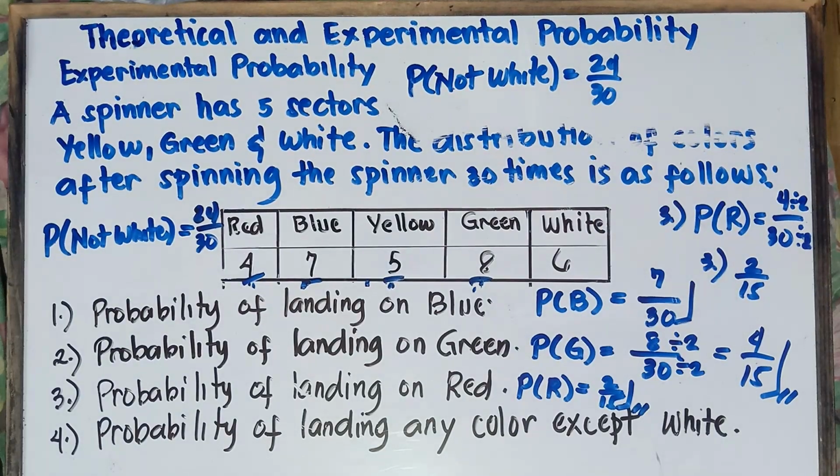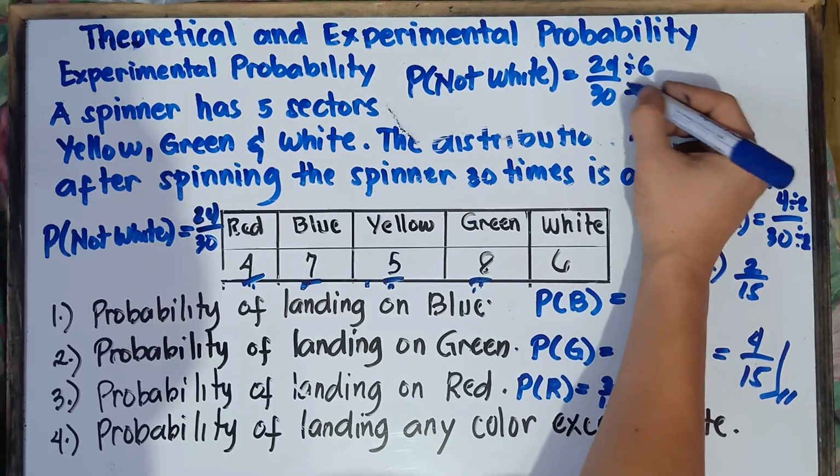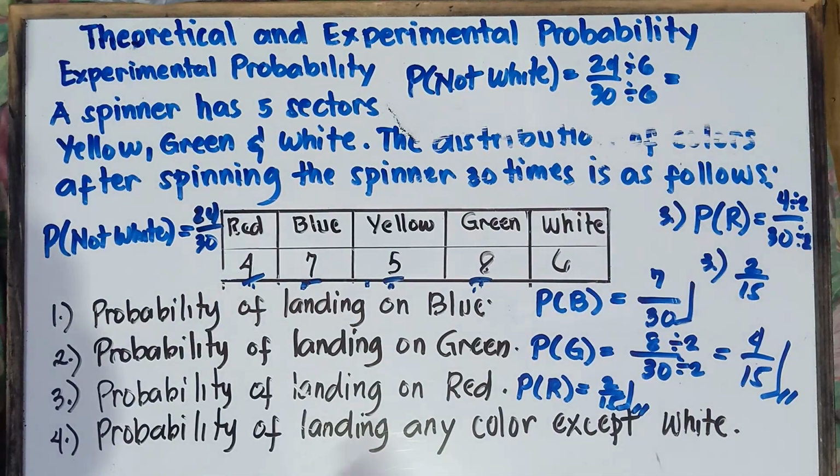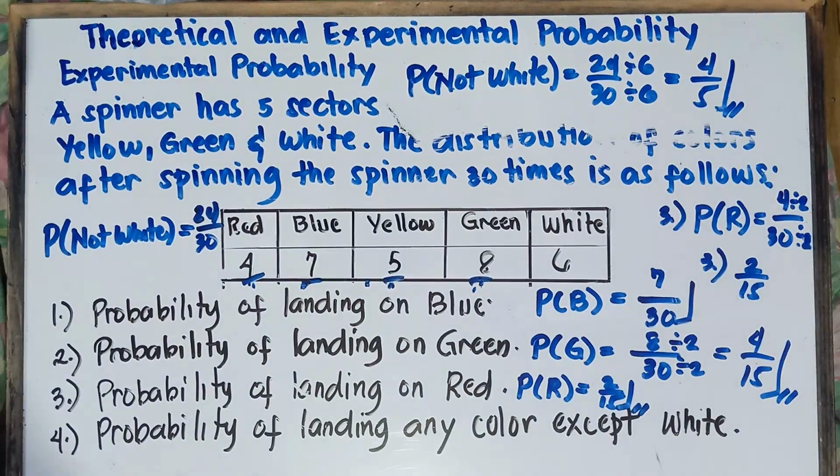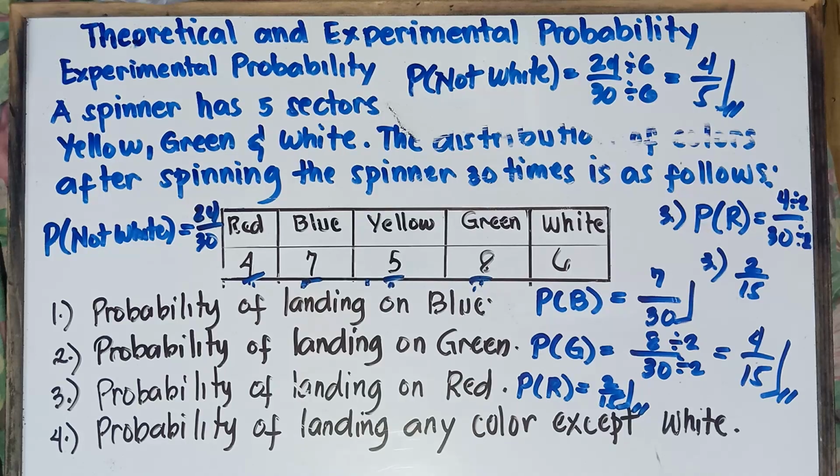We can reduce this one by 6. Divide by 6. Divide by 6. So 24 divided by 6, that would be 4. 30 divided by 6, that would be equal to 5. Therefore, the answer, class, with regards to example number 4, that would be equal to 4 over 5.